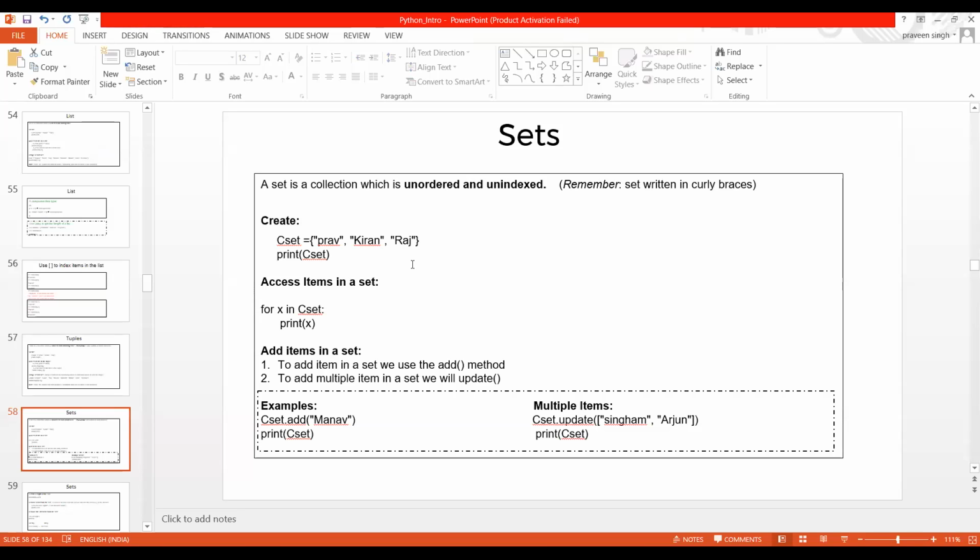Okay, so there are basically three differences you can say: for list we are using square brackets, for tuple round brackets, and for sets curly braces. Okay, nothing else is going to change apart from that.